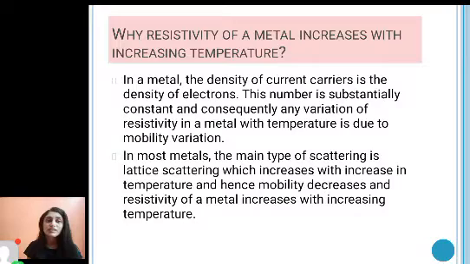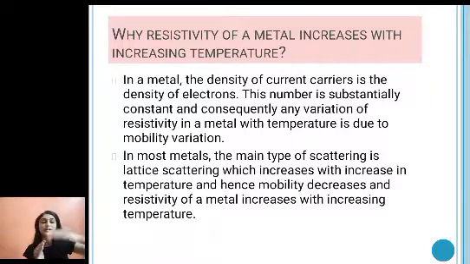So why does the resistivity of a metal increase with increasing temperature? When you take a metal, the density of current carriers is the density of electrons, because in metals we have electrons as the charge carriers. This number of electrons is substantially constant, and any variation of resistivity in a metal with temperature is due to mobility variation. In most metals, the main type of scattering is lattice scattering.